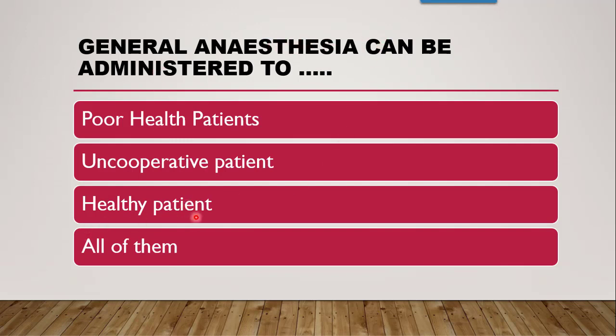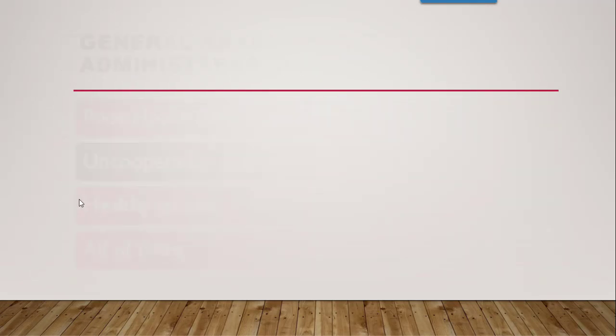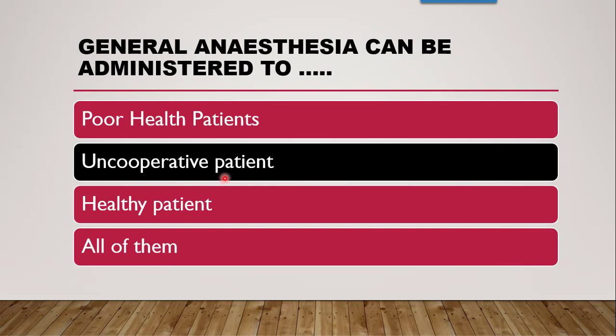Healthy patient, not needed at all. And all of them? Yes, all of them is actually impossible. So, the correct answer is uncooperative patient. When the patient is non-cooperative towards the surgery which is going to happen, then at that time, to calm that patient, to anesthetize that patient, general anesthesia is given, which will calm that patient.